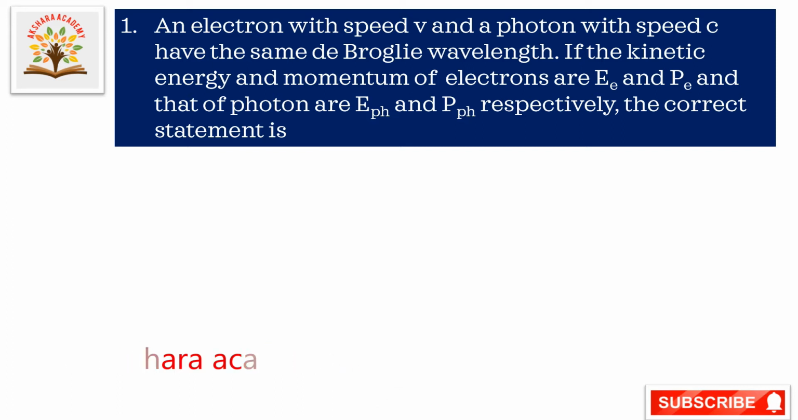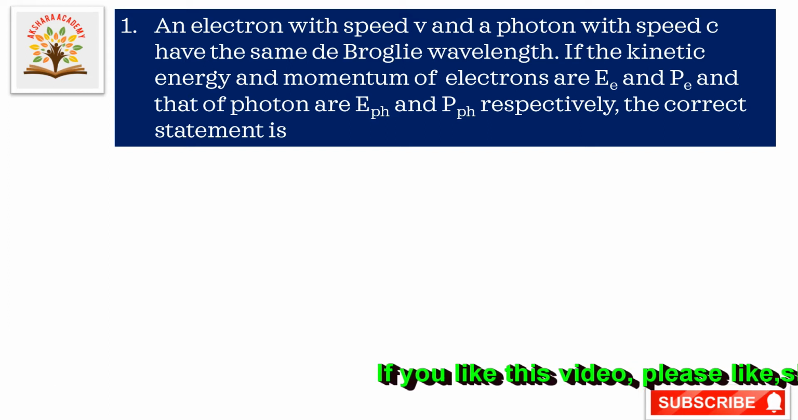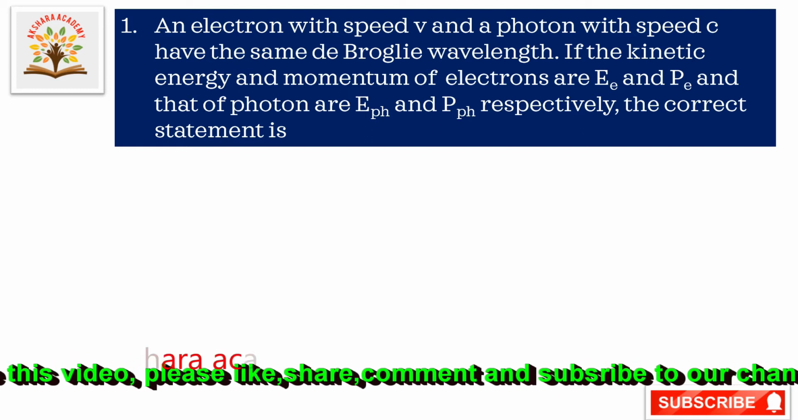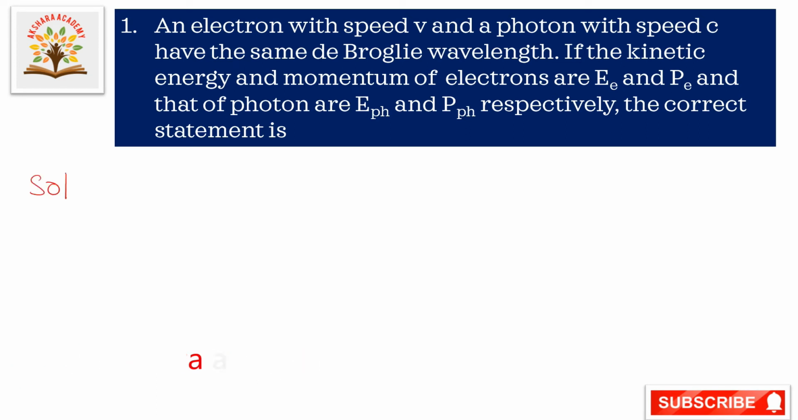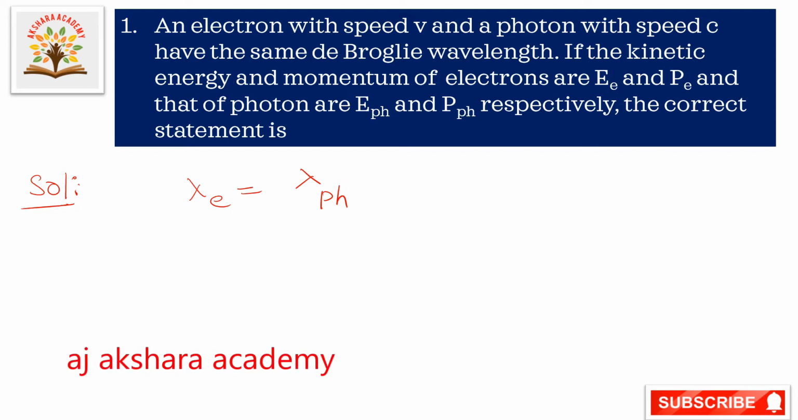now here we have to find the correct statement. The given electron having speed v and photon with speed c have the same wavelength. Now let us go to the solution. Here the electron wavelength and photon wavelength are the same. So lambda E is equal to lambda photon. This is the electron wavelength and this is the photon wavelength.